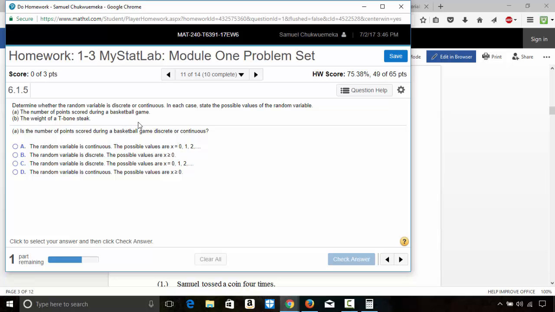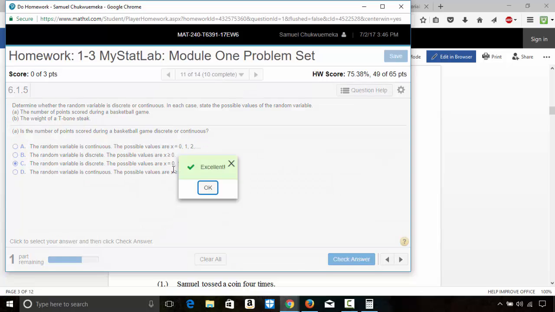Of course, this is discrete, and the possible values are x equal to 0, because no point, x equal to 1, 1 point, x equal to 2, 2 points, and so on and so forth. Okay.